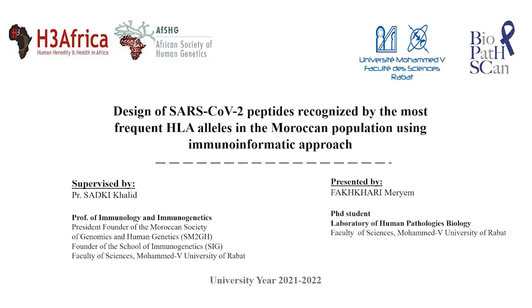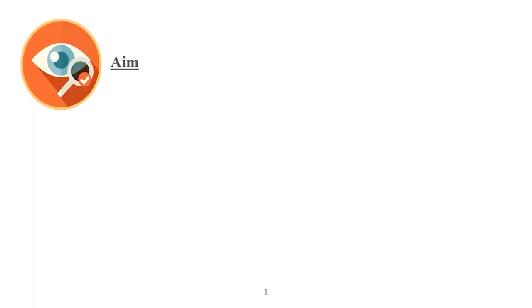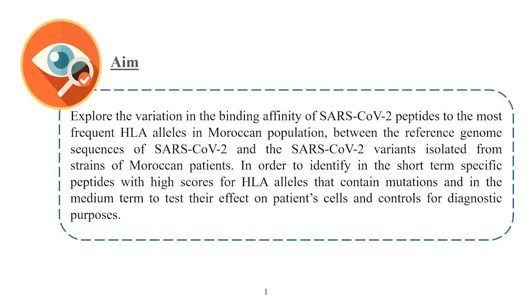I am delighted to share with you our lab work entitled Design of SARS-CoV-2 peptides recognized by the most frequent HLA alleles in the Moroccan population using immunoinformatic approach, supervised by Professor Fakhkhari. It's an in silico study aiming to identify in the short term specific SARS-CoV-2 peptides of mutations isolated from strains of Moroccan patients with high affinity scores for the most frequent Moroccan HLA alleles, and in the medium term to test their effect on patient cells and controls for diagnostic purposes.